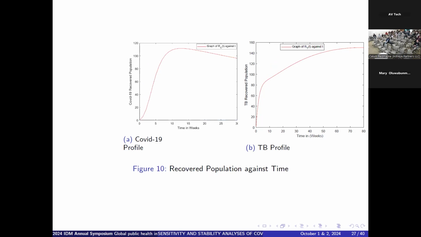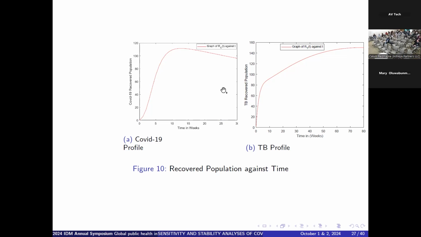Then we have the recovery rate. We can see a continuous increase, a slight decline, and then the value of people recovered was maintained at a good value, even though we would expect the recovered class to continue to increase. But because of the parameter of disease relapse, which is one of the major things that made us go into this research, that is, people who have previously recovered from the disease getting it again, we saw a decline in the recovery rates,